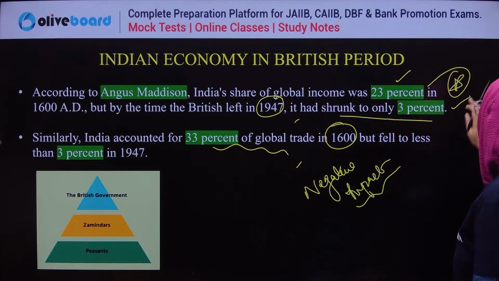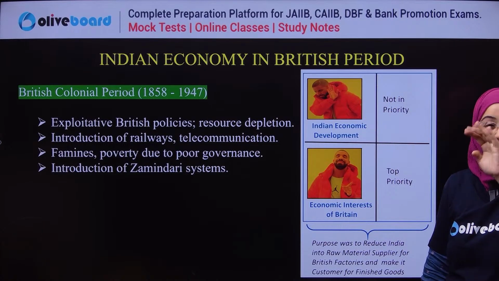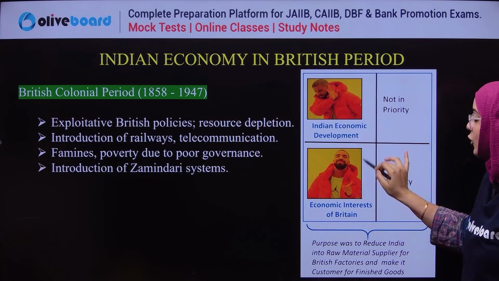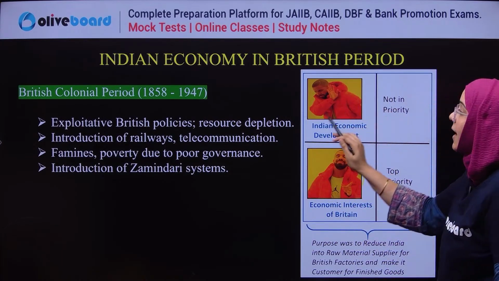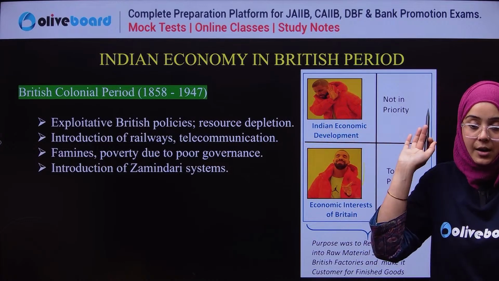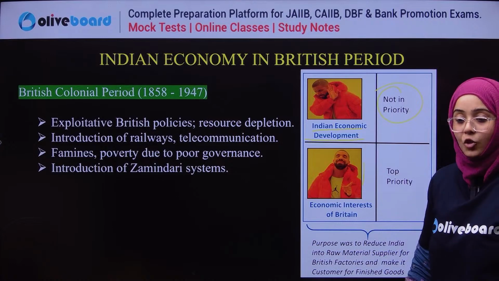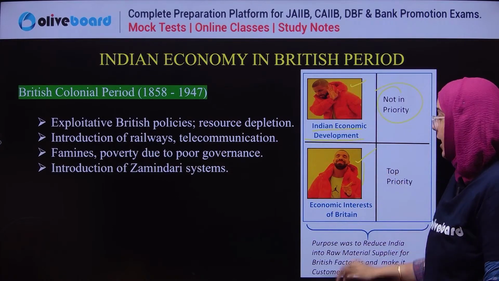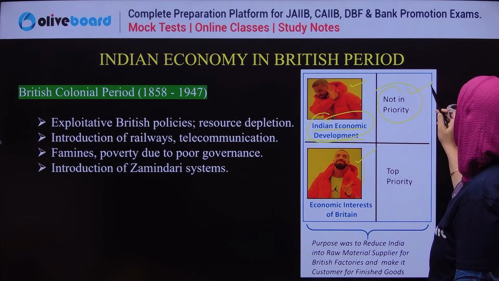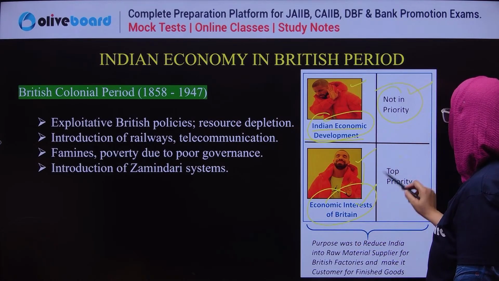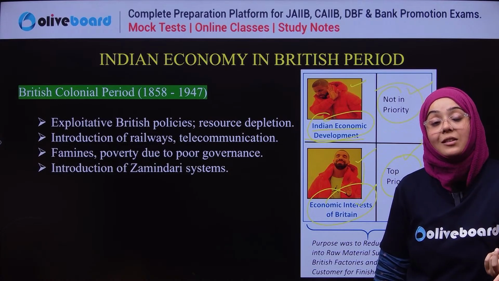Clear? Now, if you look at this meme, you have already seen it on different social media, yes or no? This whole picture describes what the Britishers were doing in India. Here it is written that Indian economic development is not a priority. You all remember the face of this guy as a meme guy, right? Indian economic development is not a priority, but the economic interest of Britain is the top priority. Yes, because that is what the Britishers were doing.